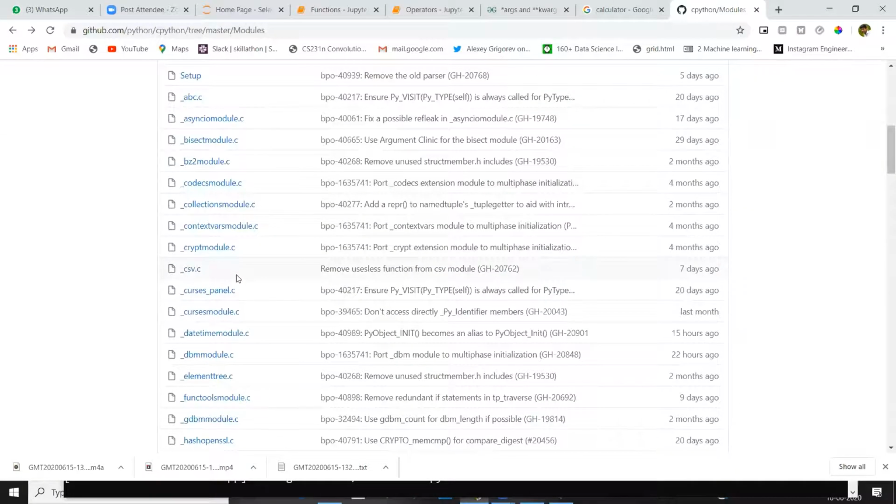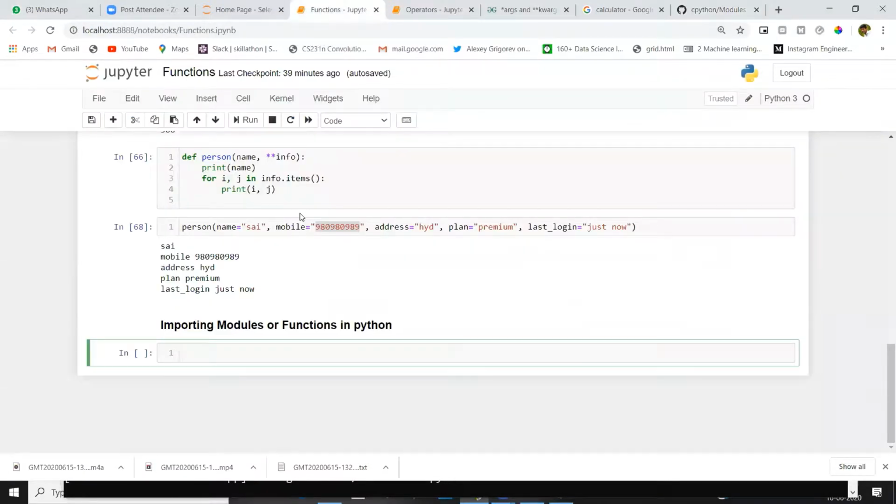Suppose you want to deal with the mathematical part, we have a math module. If you want to deal with scientific calculation, we have NumPy. If you want to deal with data, we have pandas. Like that, we have the datetime module here. Now, how to import this module in our Python Jupyter notebook and perform operations on it, I will teach now.